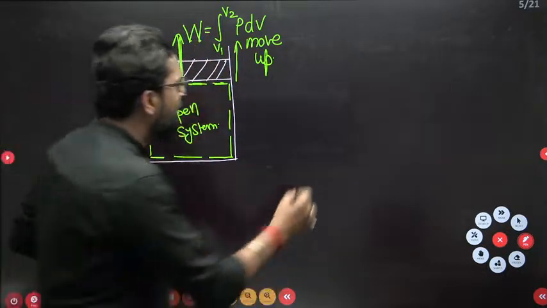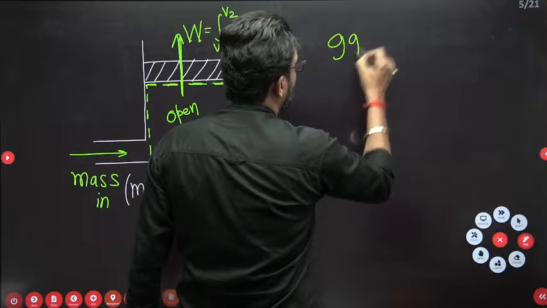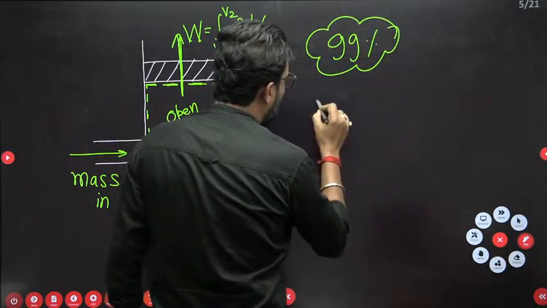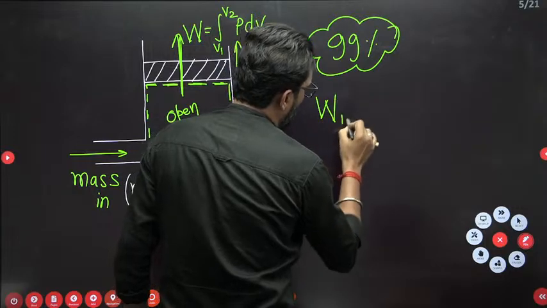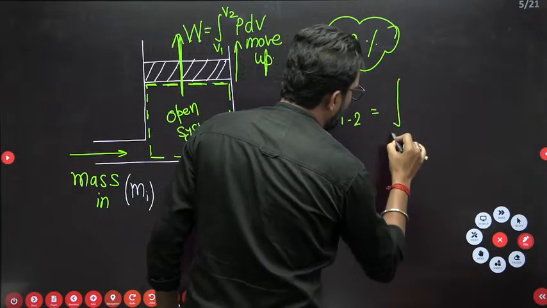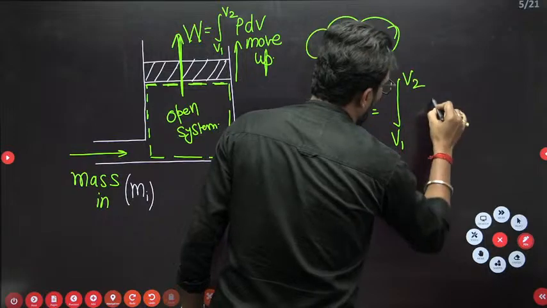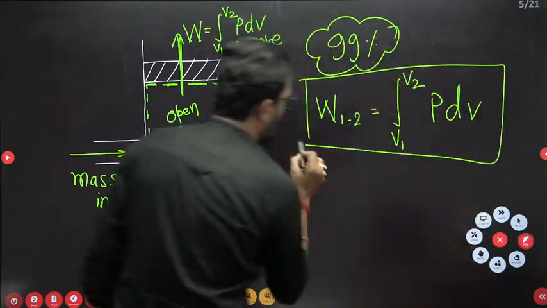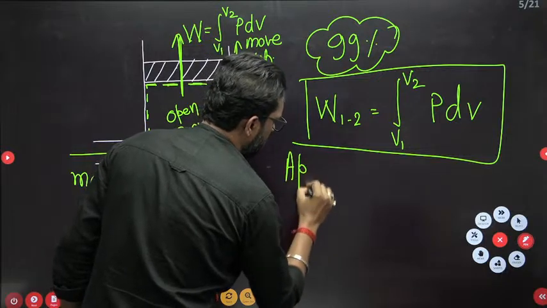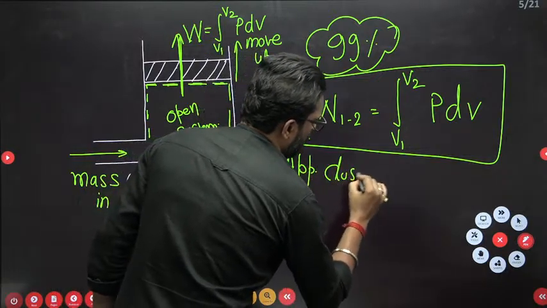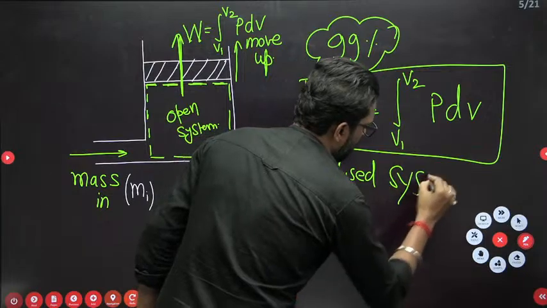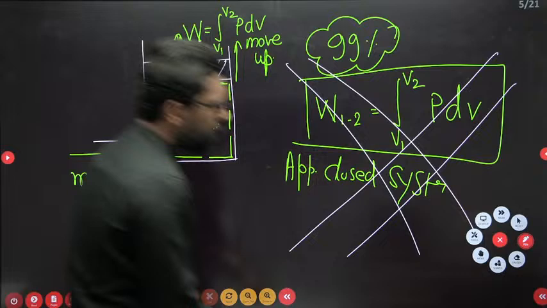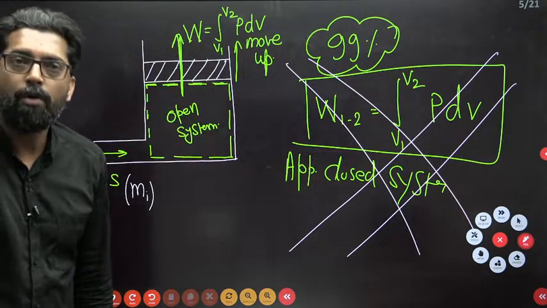So where is this work? Only where there is displacement of a boundary, either a closed system boundary displacement or an open system boundary displacement. Where there is displacement, this work will happen. So my dear, 99% of students are not aware that the boundary work from 1 to 2, integral of PdV from V1 to V2, is applicable for a closed system only.